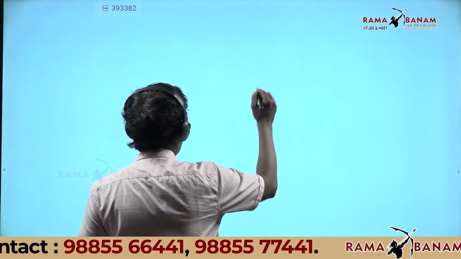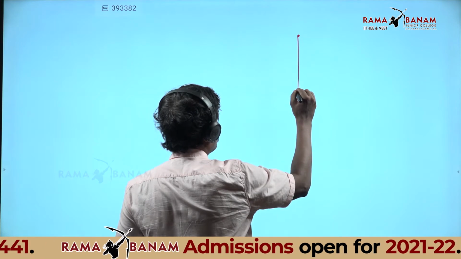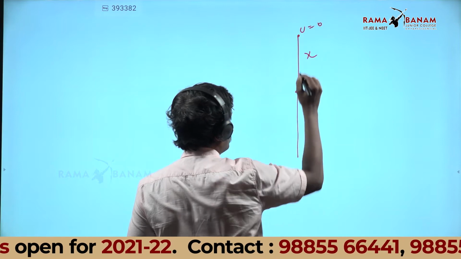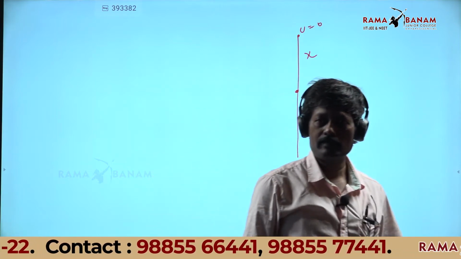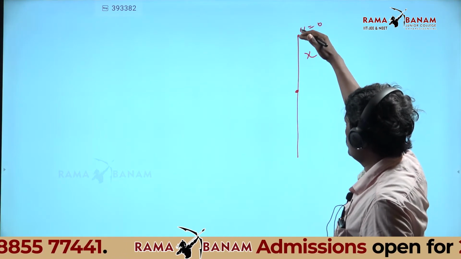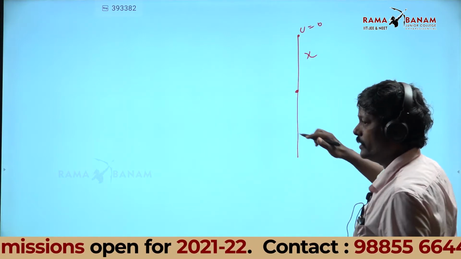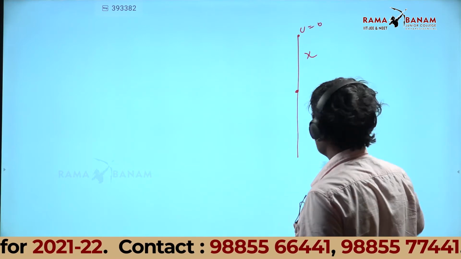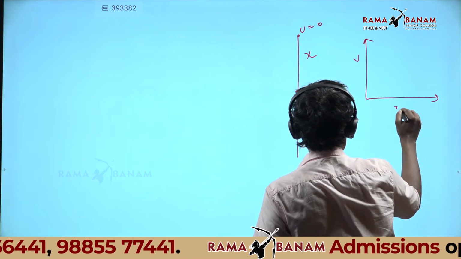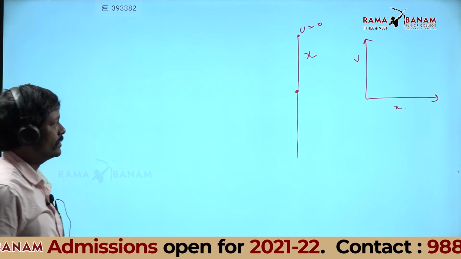Now listen, I gave another problem. A ball is dropped from a height, u is 0, let us say x is the displacement. I gave s or x in the question, maybe, but I have taken x, no problem. As it comes down, the displacement will increase. And what I wanted was velocity versus displacement.